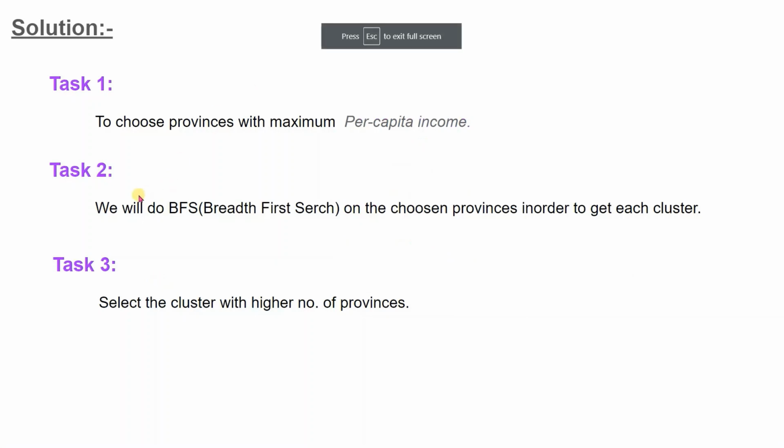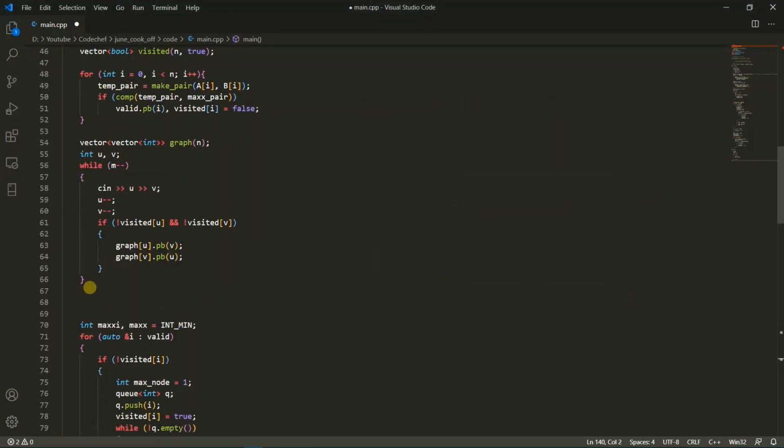The second task is telling us to do a BFS search on the chosen provinces in order to get each cluster. First, we need to get the inputs of M paths connecting pair of provinces. Here I used adjacent list representation of graph. After getting the inputs of U and V, we first need to decrement this, because the inputs will be in one index format, but we are using 0th index in our code. So first we will decrement this.